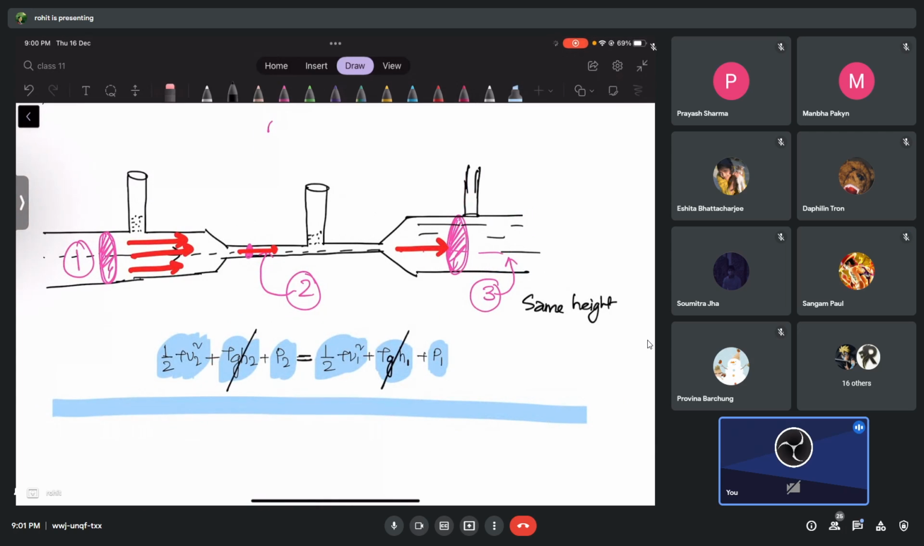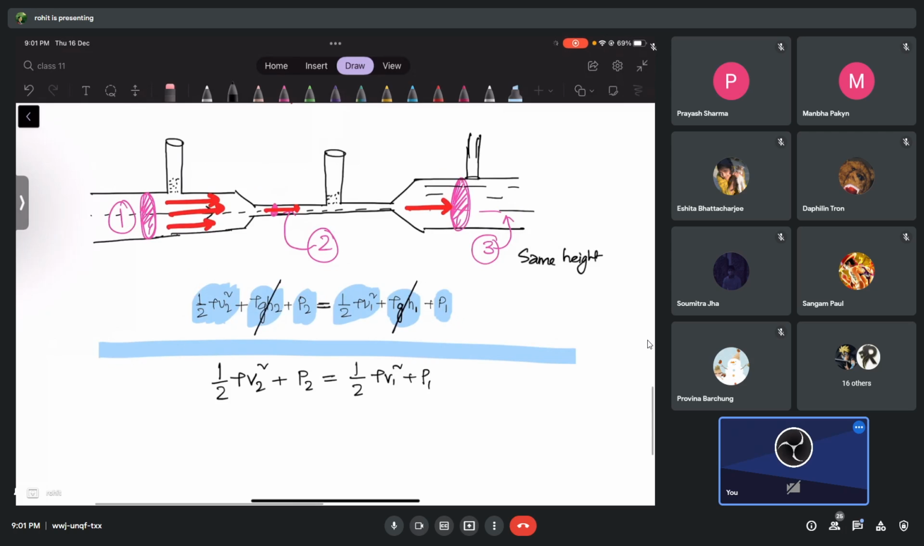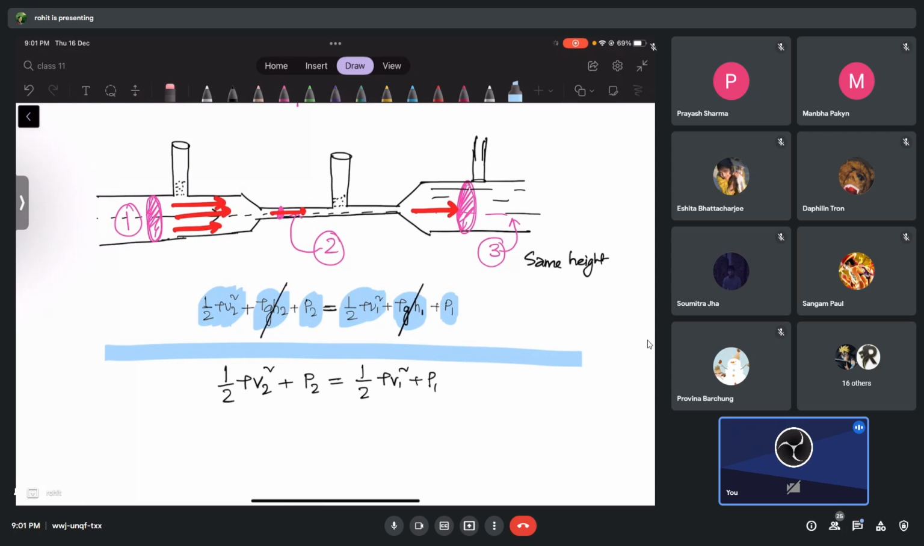Okay, so what am I left with? A formula which looks like this: half rho V2 square plus P2 equals half rho V1 square plus P1. So I'm talking about only pressure energy. This is the pressure energy, and you can see this is also the pressure energy in cross section number 2.